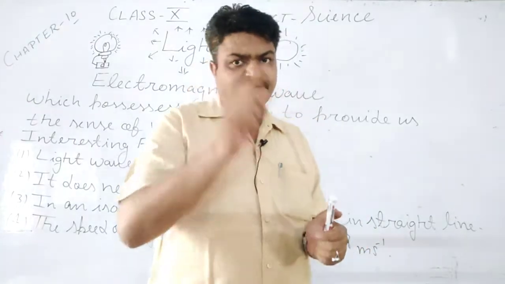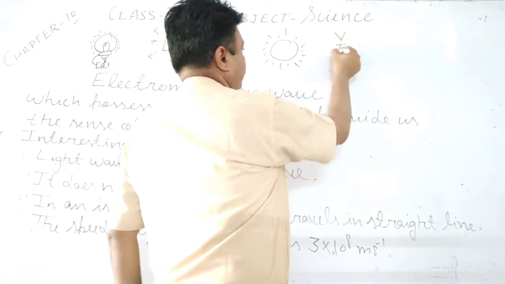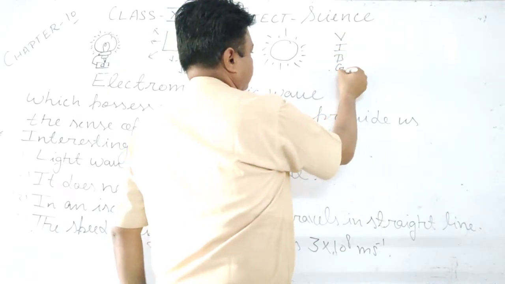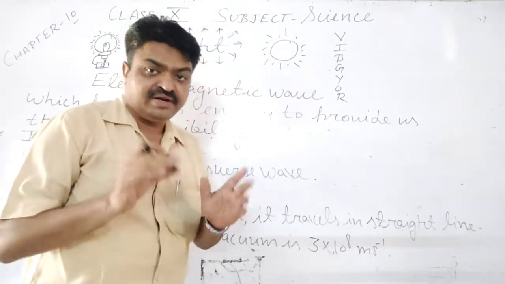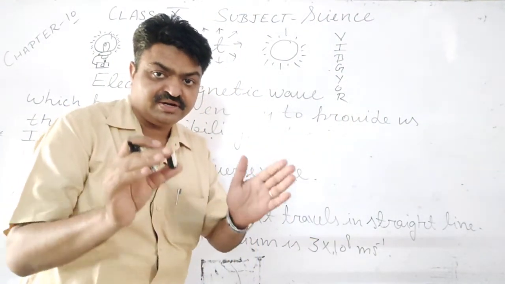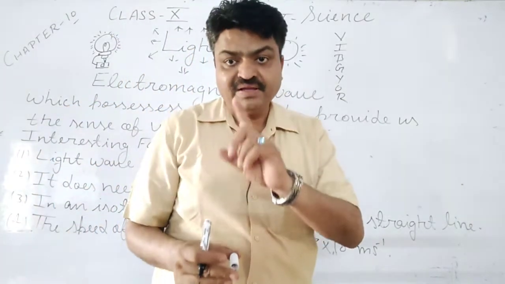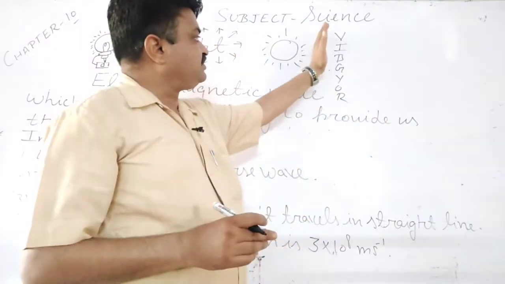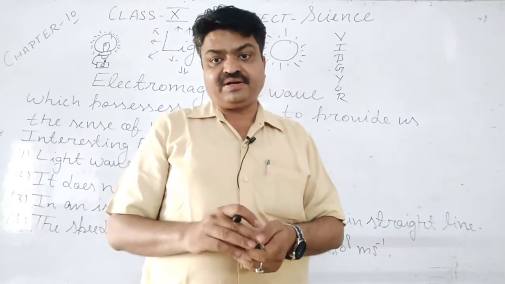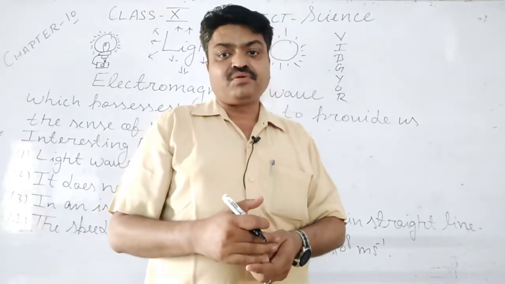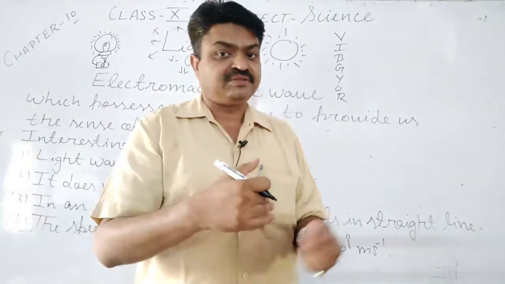And what are those colors? Those colors are, student, VIBGYOR. These are the colors. Means light is the band of 7 different colors, and generally the light has which color? It has white color. But this white color can be scattered into 7 different colors if we pass it through the prism, or if we pass it through the water droplets.